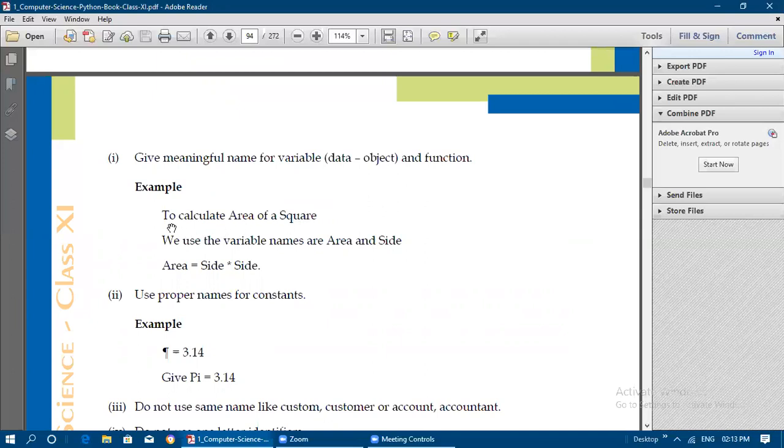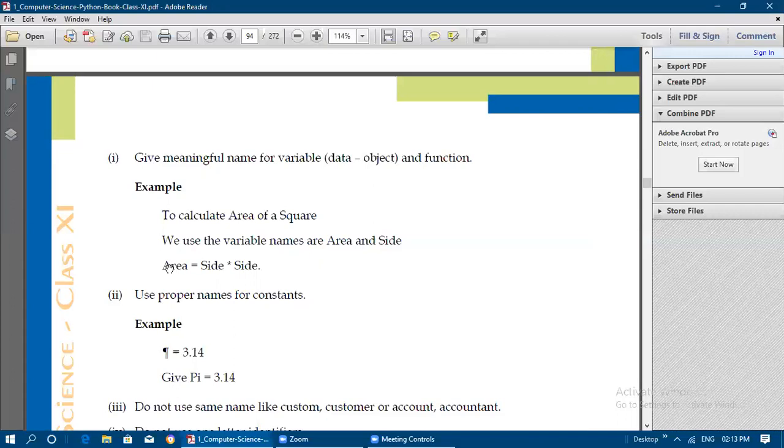For example, to calculate the area of a square, the variable names we use are area and side. Area we need to calculate, so for that output variable, we give the name area. We should not write A = S * S. We can, but it is better to give the variable name explicitly, so that there is meaning in it. Meaningful names we need to give because we want to find the area of a square.